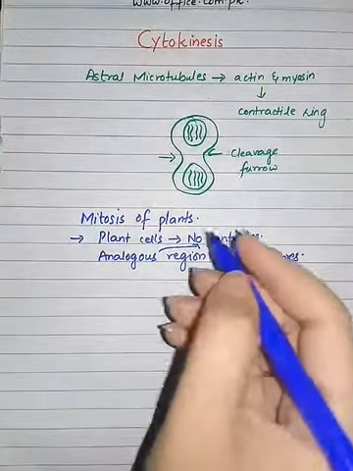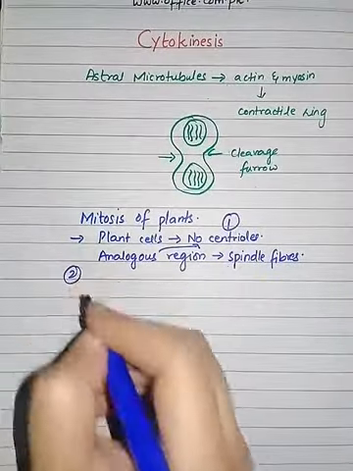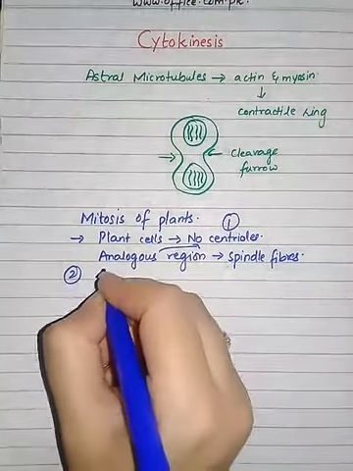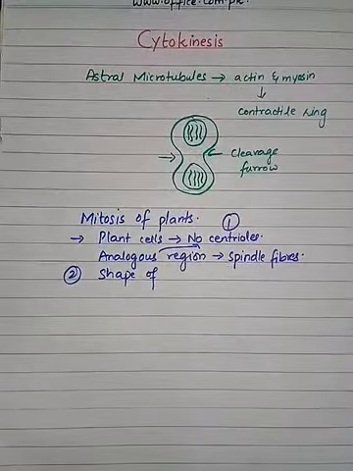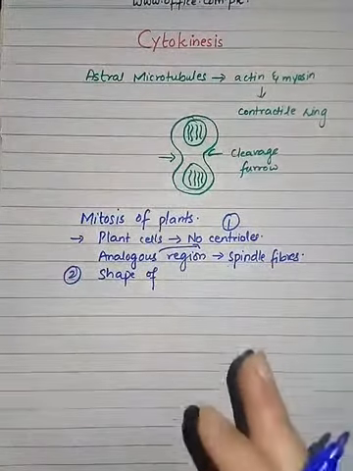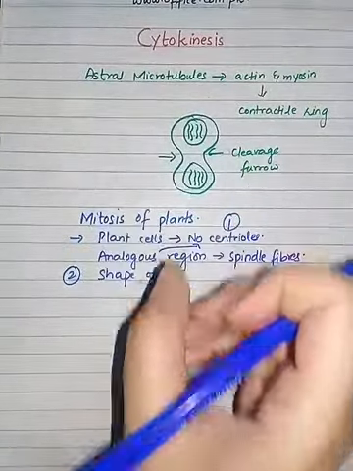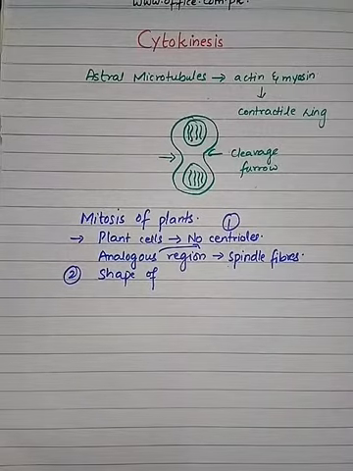This was the first difference, that there is no centriole. Now the second difference is that the shape of the plant cell will not change. As we observed, during the mitosis the cell from round becomes elongated, and finally it will be fully stretched, and then it will be divided into two cells.